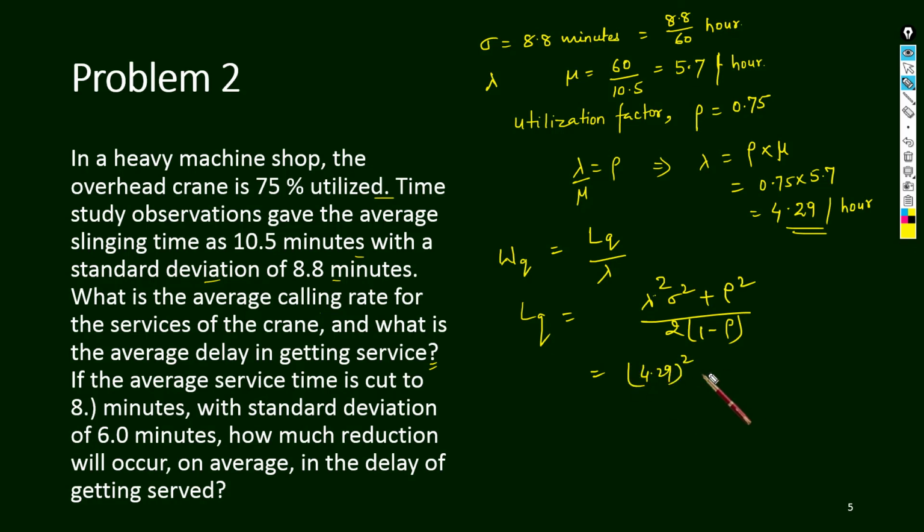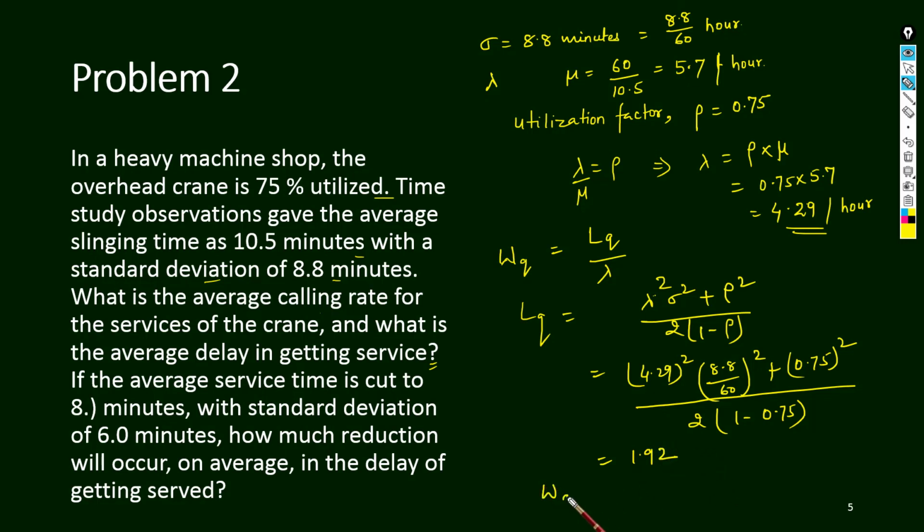So find this out: 4.29 whole square, sigma is 8.8 divided by 60 whole square, plus rho square is 0.75 square, divided by 2 into 1 minus 0.75. How much is this? It is 1.92.